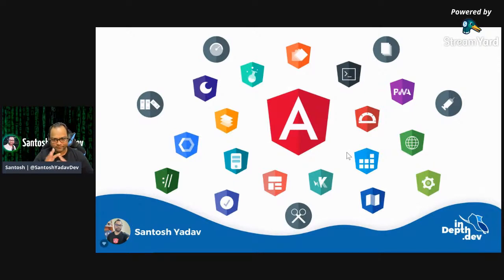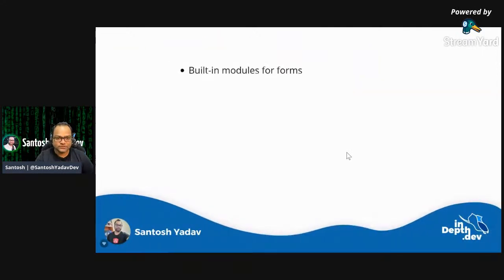So these are a few, I would say, small packages which you should be aware of, besides the compiler, of course, unless you want to do something in-depth. I mean, you want to really build your CLI or extend your CLI. Otherwise, you don't have to, right? So let's go ahead and see what is included. I already covered this.